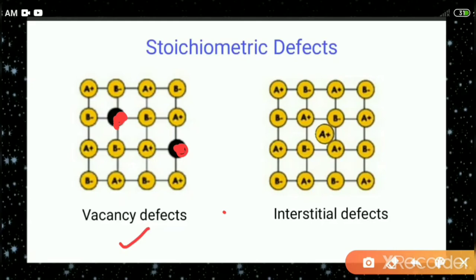But look at the second one. In the second structure, you can find that all the particles are at their lattice points. But here one more particle has entered the crystal system.